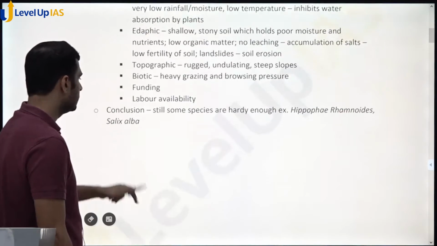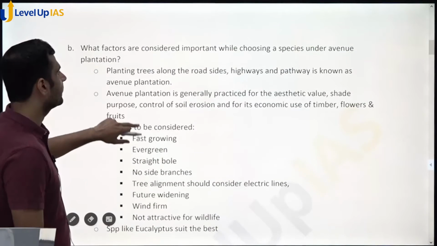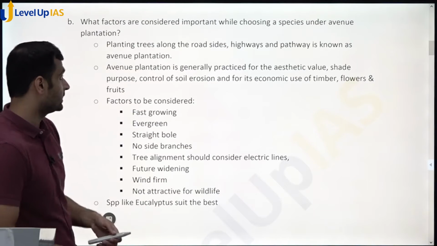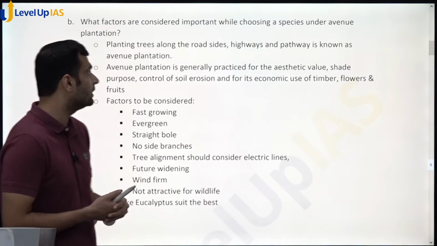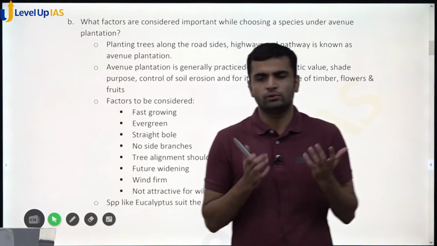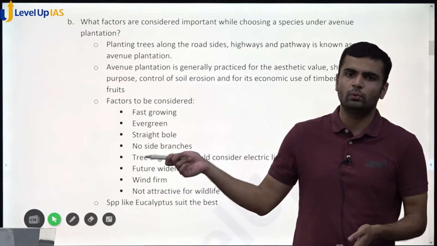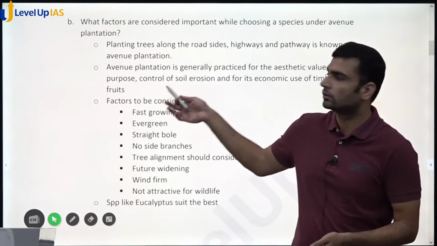Okay, let's go to the next question. What are the factors that are considered important for choosing species under avenue plantation? Again, a direct question. No hidden demand. You just have to write important factors for avenue plantation. And for that, you need to know what avenue plantation is, and that is your introduction right there.